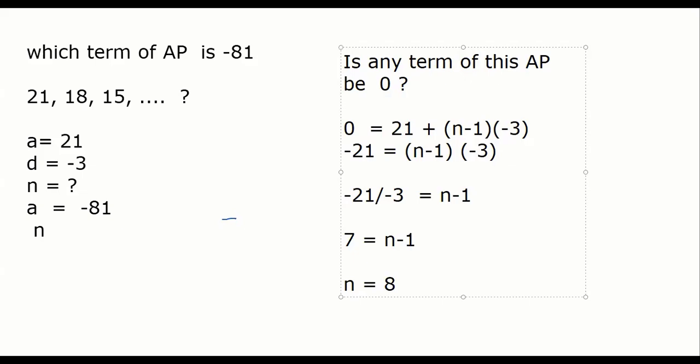Yes, a particular term can be 0. So the nth term is 0. But in what case will you find out it is not possible? Sir, when it's in decimals or a fraction. Exactly. So let me do that. If n equals 8 here, it's okay.